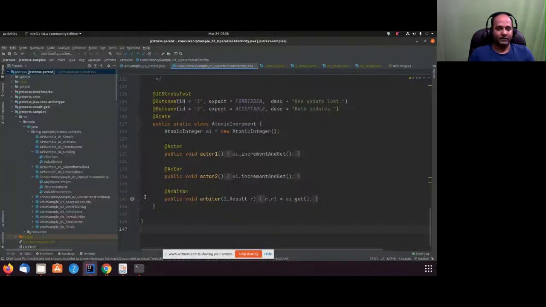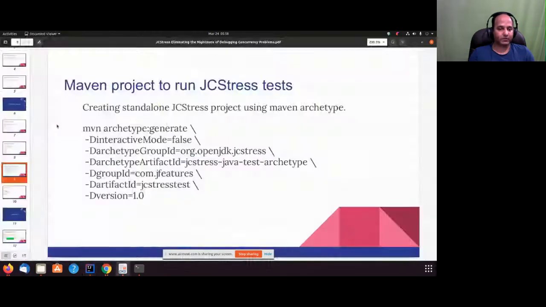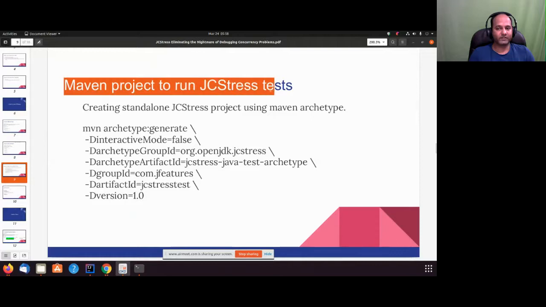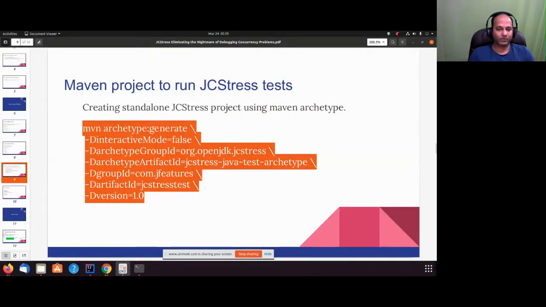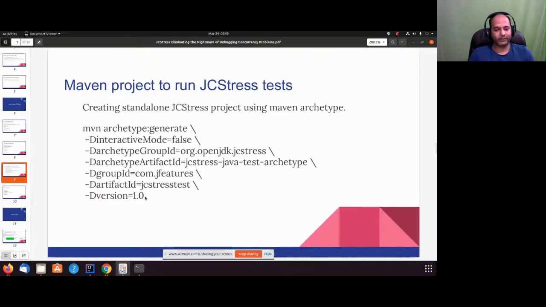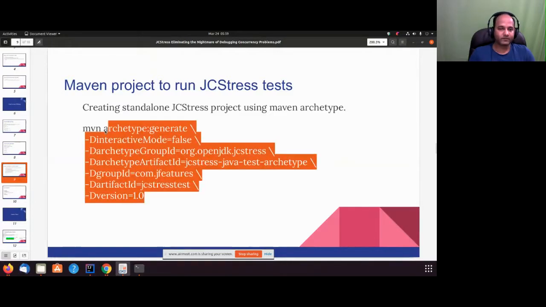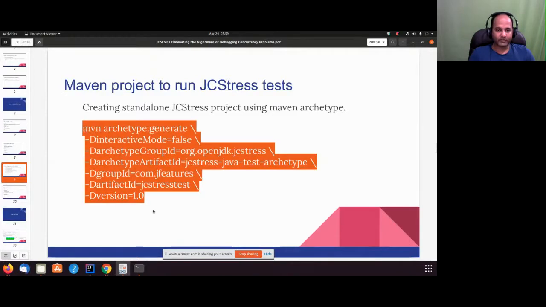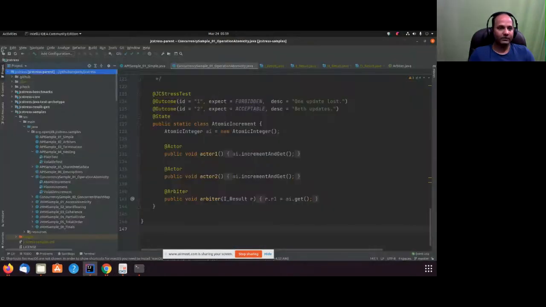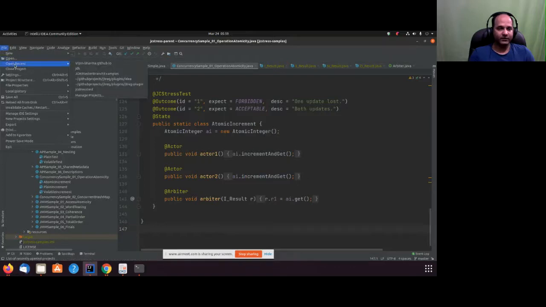The other way: we can take the GC Stress repo, but if you're not doing any development with that, it's not recommended. What you can do is create a GC Stress test using a Maven archetype. You can see this Maven archetype here. I'll share this presentation so you can take it from here. Also, this is available in the README file on the GitHub link. You can run just one command and it is going to generate a test. I can just show you the test it generates.